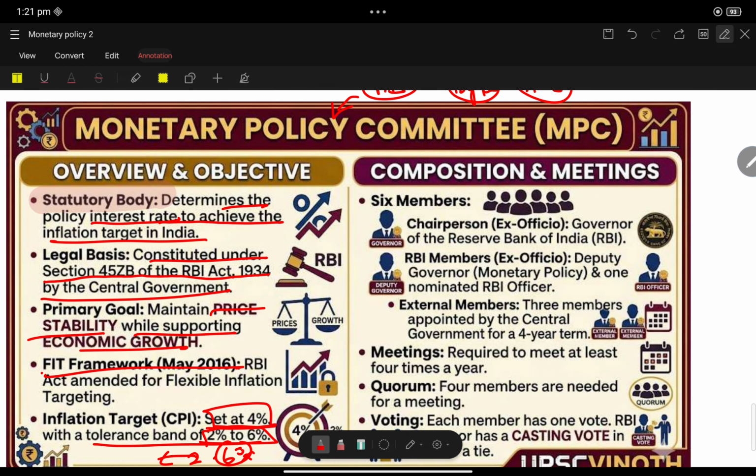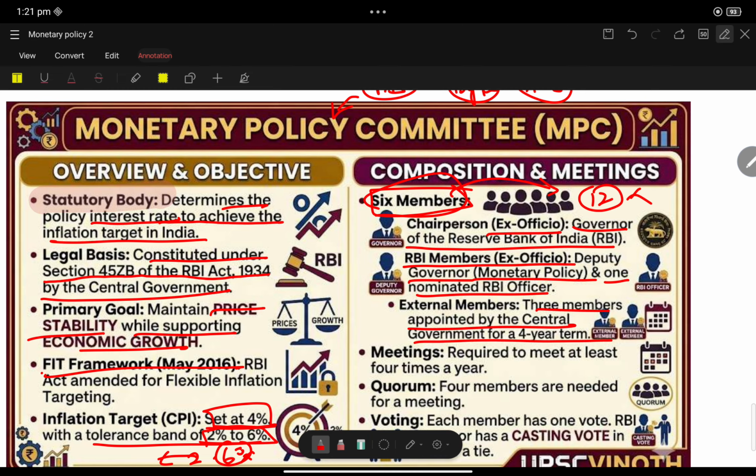There are 6 members in total. UPSC asked this in a previous year question paper and mentioned 12 members, so be careful. The chairperson is the Governor of the Reserve Bank of India, ex officio. RBI members: the Deputy Governor in charge of Monetary Policy and 1 nominee from the RBI. External members: 3 members appointed by the central government. UPSC will twist the keyword here: it is a 4-year term for external members. Meetings are held at least 4 times a year. It is very easy: 4 quarters make 1 year, and for every quarter they will decide the monetary policy.